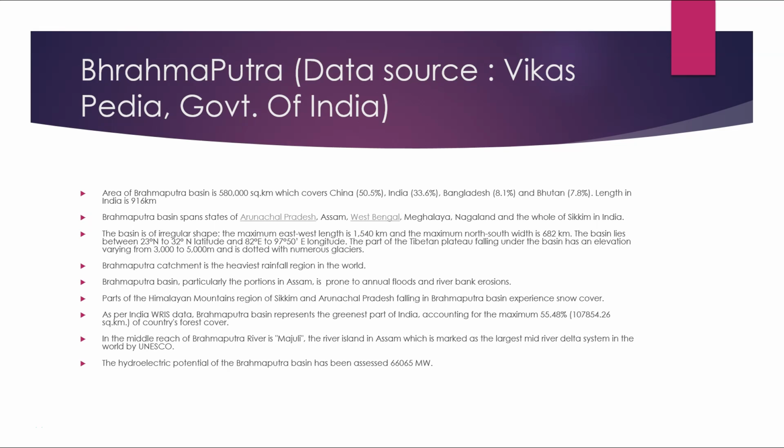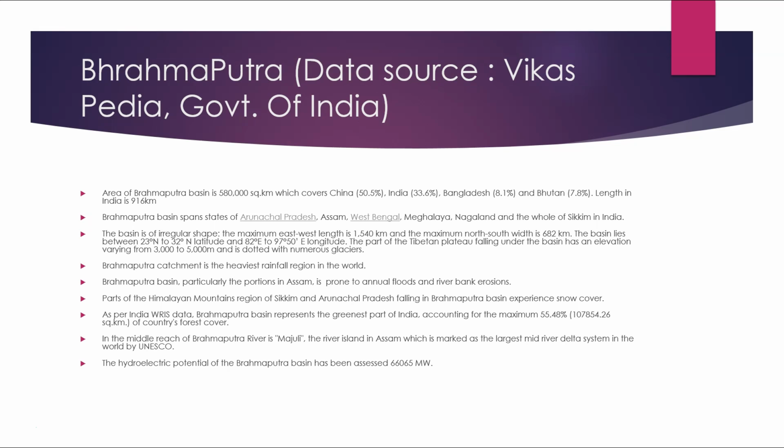Brahmaputra catchment is the heaviest rainfall region in the world. The Brahmaputra basin, particularly the portions in Assam, is prone to annual floods and river bank erosion. Parts of the Himalayan mountain regions of Sikkim and Arunachal Pradesh falling in the Brahmaputra basin experience snow cover. As per India WRIS data, the Brahmaputra basin represents the greatest part of India's forest cover, accounting for a maximum of 55.48%, that is about 107,854.26 square kilometers of the country's forest cover.